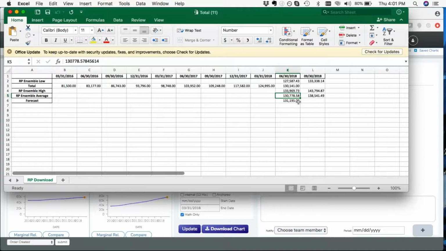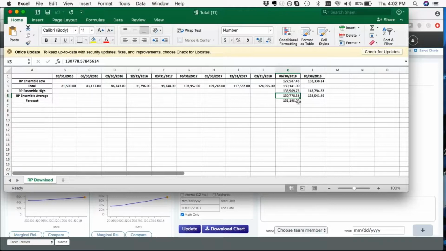There's no predicting the future, but you can give yourself a sense of assurance that you're guiding your business in the right direction if you use a tool. We happen to prefer the tools in Rational Pilot, but if you have a tool that you believe works for you, that's a lot better than just looking at it and saying that looks reasonable, or I think we can do that. Use a tool to give you an objective approach. And we are simply saying the Rational Pilot ensemble average is a pretty darn good tool, as evidenced by this.